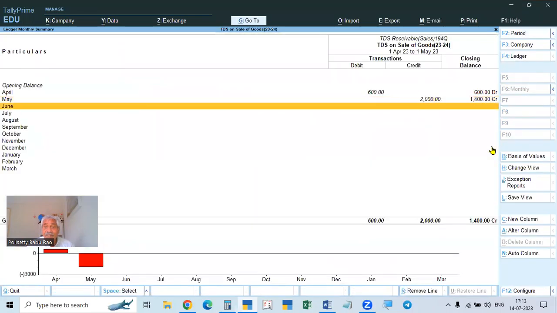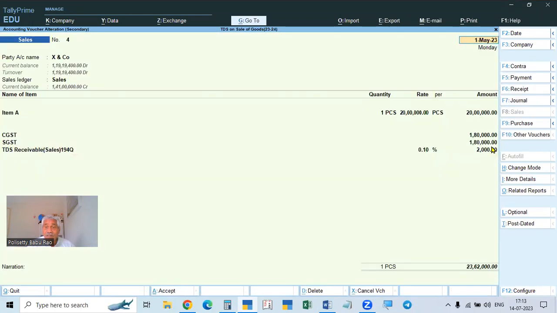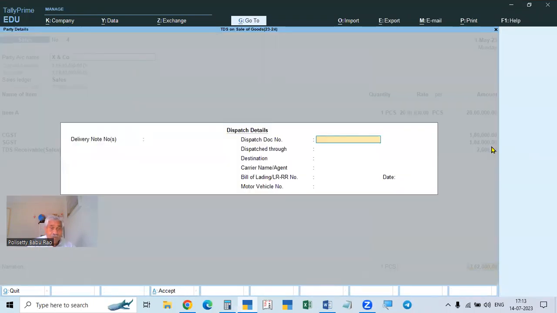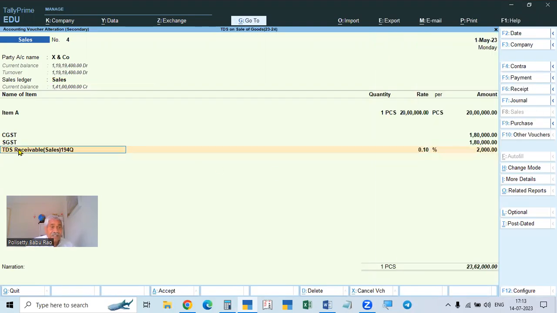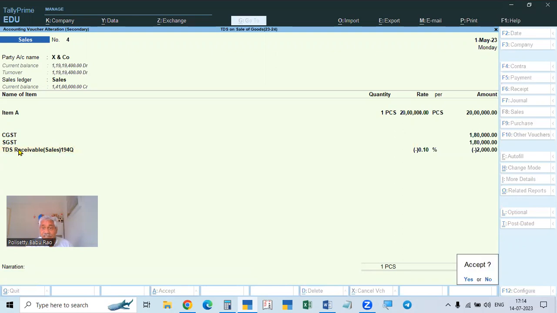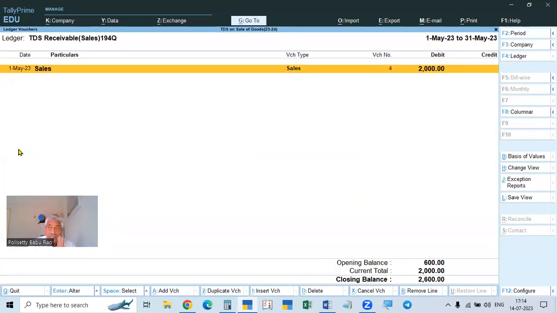And in the second one, when you are making it automatic, we need not give minus manually. When you are giving the percentage, give minus 0.1, and automatically it will show the minus value. So TCS collected extra will be added. TDS means deducted.